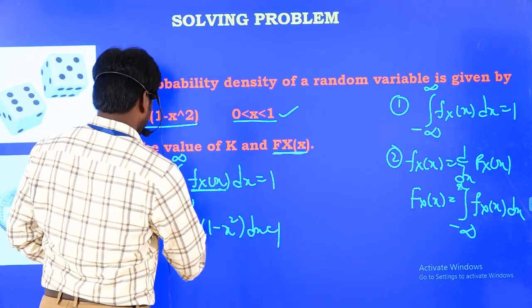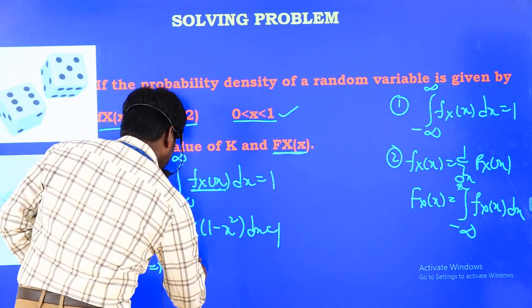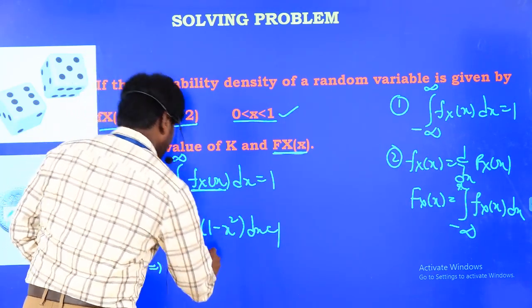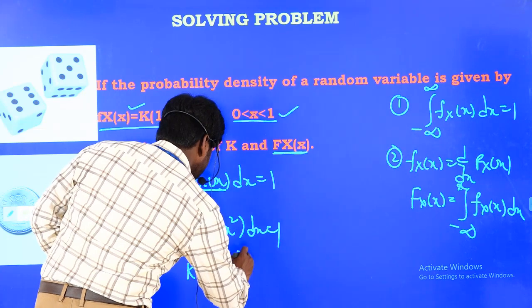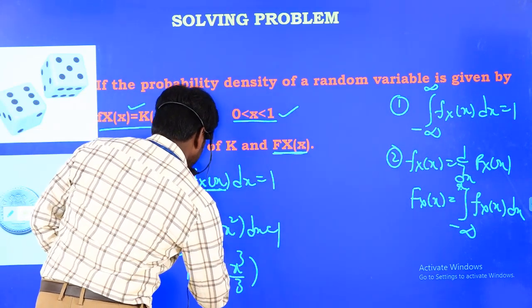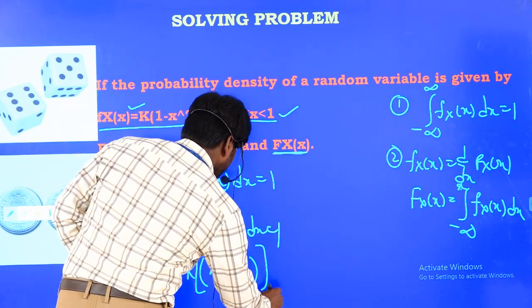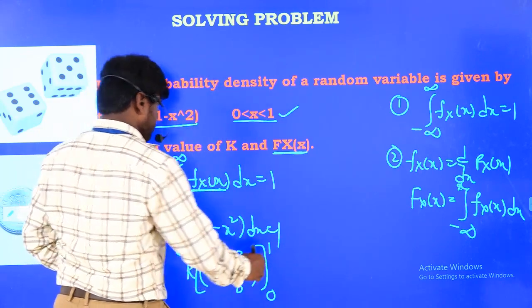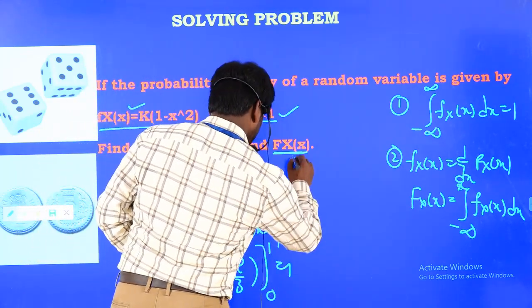I take k outside as common. The integral of 1 is x, and the integral of x squared is x cube by 3. I apply the upper limit and lower limit 0 and 1, and it should be equal to 1.